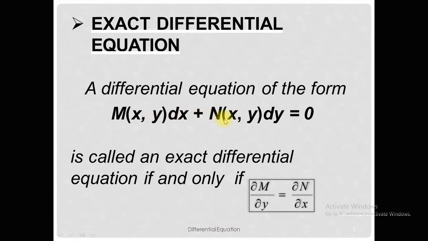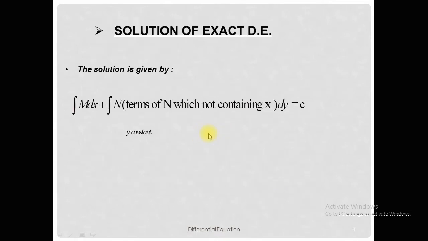So this differential equation will be exact if the partial derivative of the M function with respect to y and the partial derivative of the N function with respect to x are equal. And if the differential equation is exact, then we can find its solution directly by taking the integration of the M function with respect to x, where y is treated as a constant, plus the integration of those terms of N which do not contain x, with respect to y, equal to c.